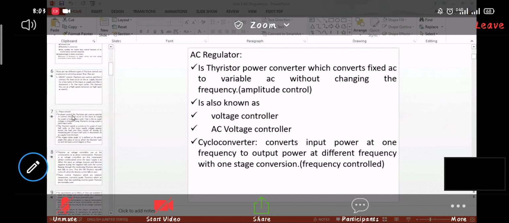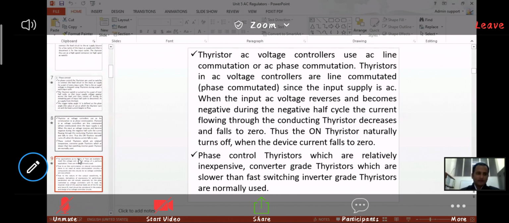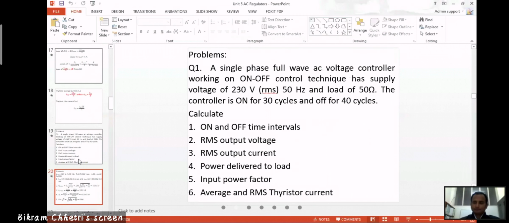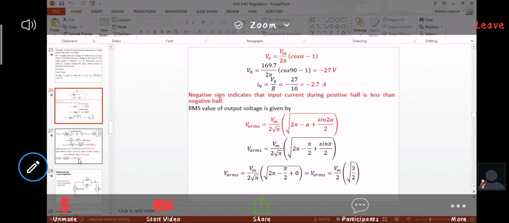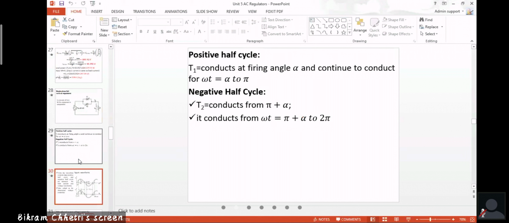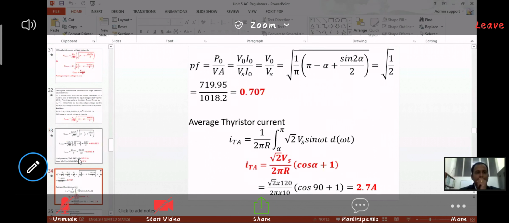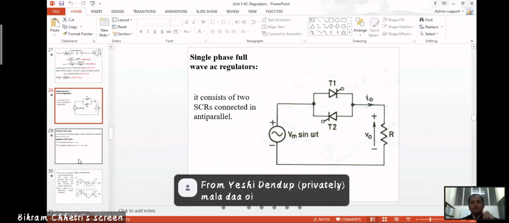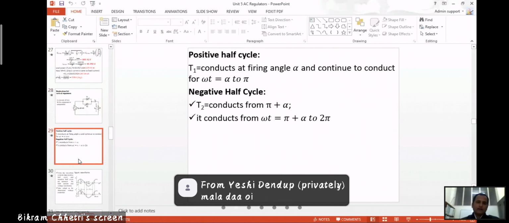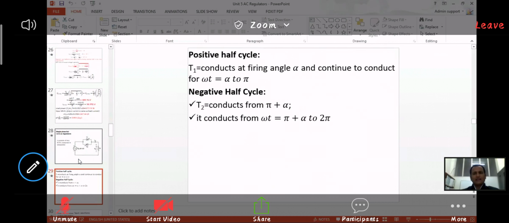AC regulator. Most probably by the end of this week we'll complete this unit. In the last class we have done different types of regulator: the single phase full wave AC regulator, then the single phase half wave AC regulator, where we used all these calculations.